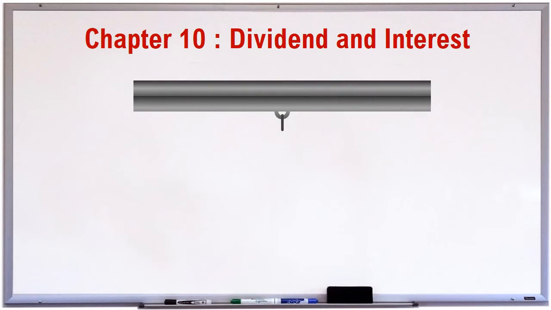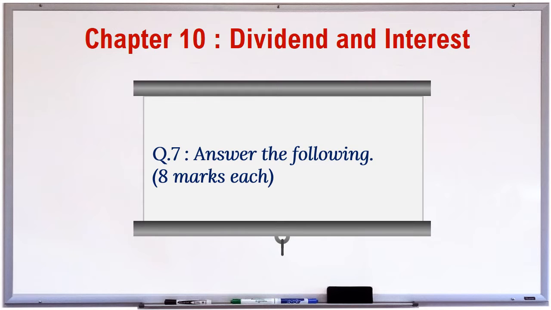Chapter 10. Dividend and Interest. Question 7. Answer the following. 8 marks each.